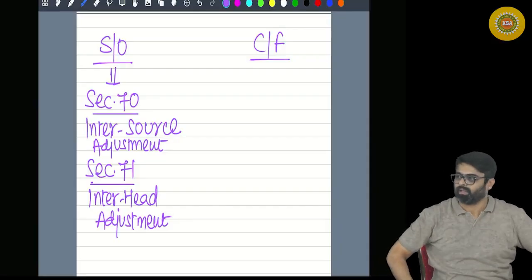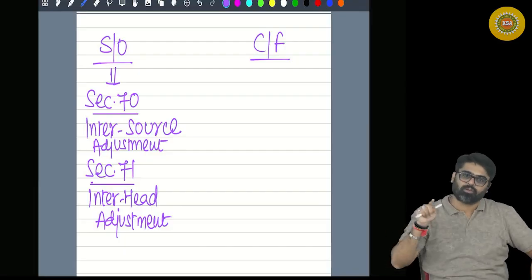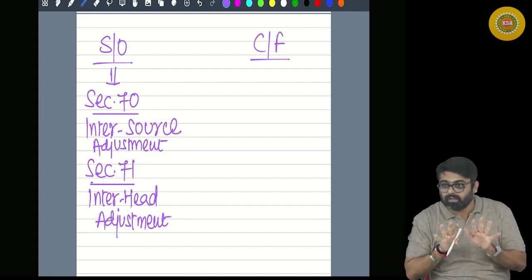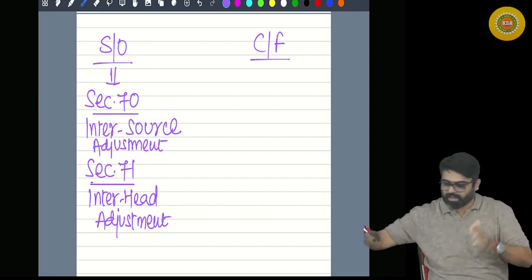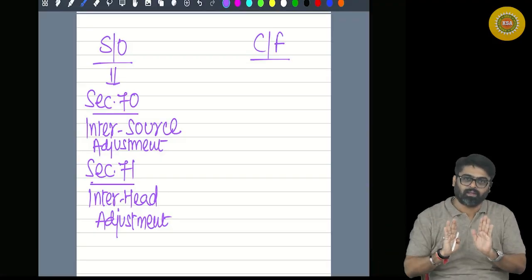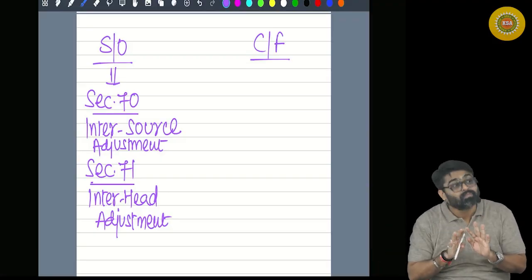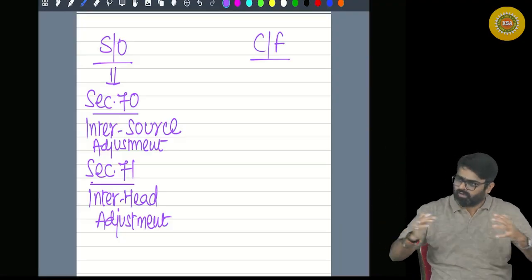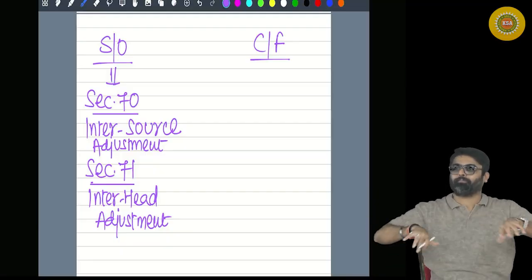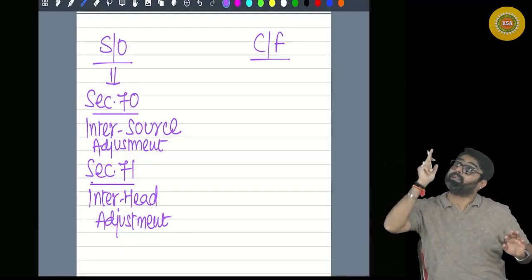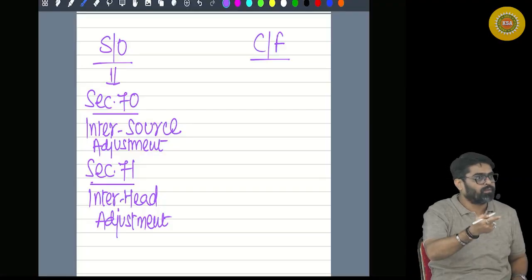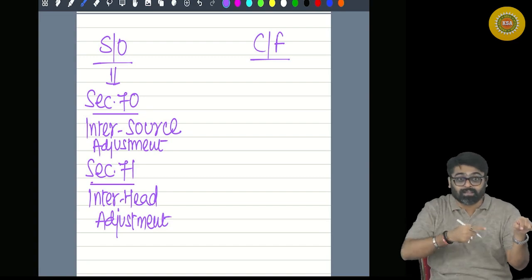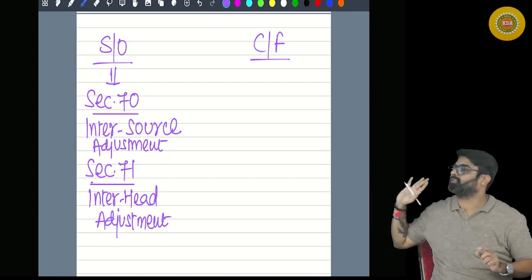Now tell me one thing: when you and your brother, or you and your sister, fight, will you resolve your fight within your house? For example, a wife and a husband. If they are fighting, will they resolve their fight inside the home between themselves, or will they directly go outside? First, resolve the fight inside the home. Loss of any source under a head will first be set off against profit of another source within the same head. Section 70. First step.